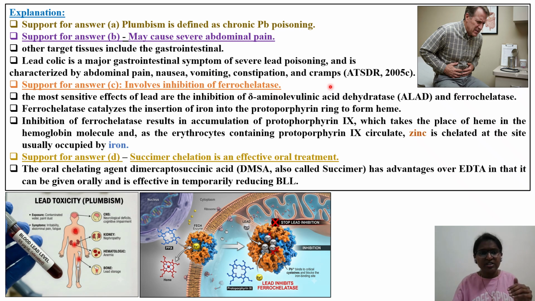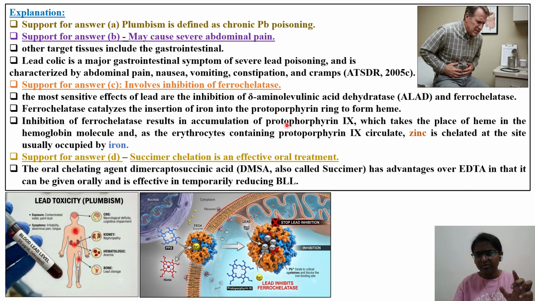Coming to option C, which involves inhibition of ferrocatalysis. As I told you, in the formation of heme, RBC, blood formation, different pathway cycles are there. Whenever there is lead poisoning, it is going to inhibit the enzyme ferrocatalysis. As a result, heme formation will be interrupted. The most sensitive effects of lead are inhibition of delta-aminolevulinic acid dehydratase, that is ALAD, and ferrocatalysis. These are the two enzymes in heme synthesis that lead is going to inhibit. Ferrocatalysis catalyzes the insertion of iron into the protoporphyrin ring in the heme.